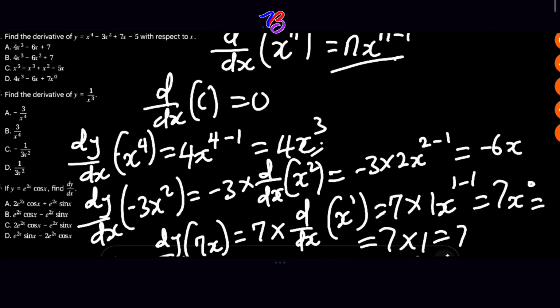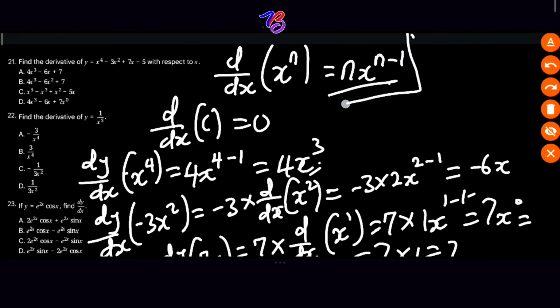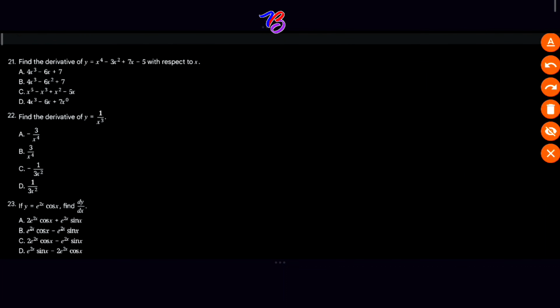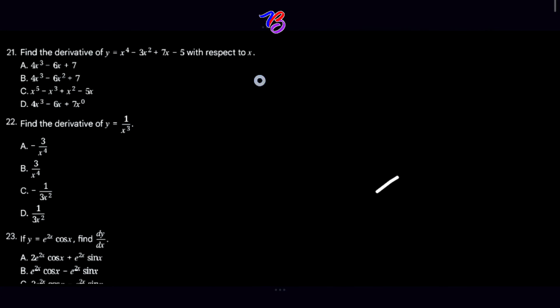Okay, sorry, we've not done that of minus 5. So dy, please bear with me, we're managing space. Dy over dx of minus 5 will give us what? 0. So if you combine everything now, you will now see that we have what?